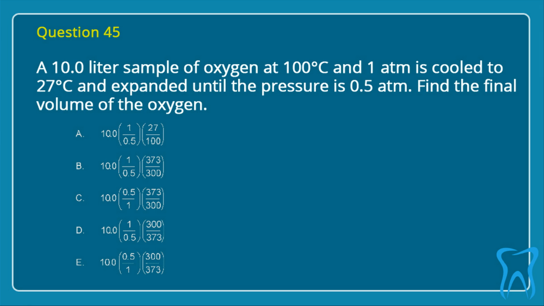Question 45. A 10.0-liter sample of oxygen at 100 degrees Celsius and 1 atmosphere is cooled to 27 degrees Celsius and expanded until the pressure is 0.5 atmospheres. Find the final volume of the oxygen. Select one of the following answers. Correct answer is D.